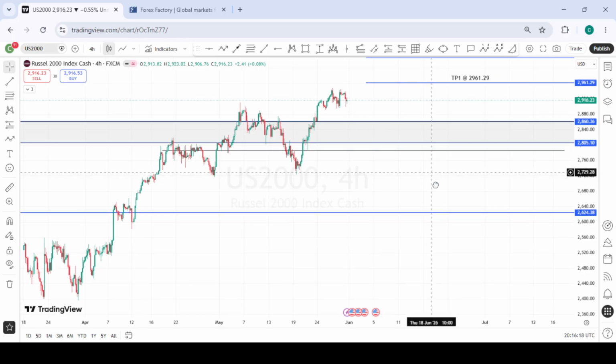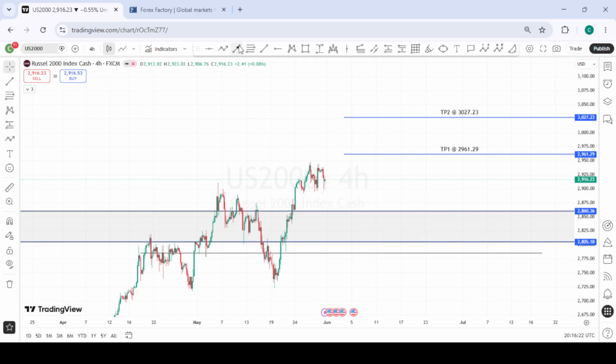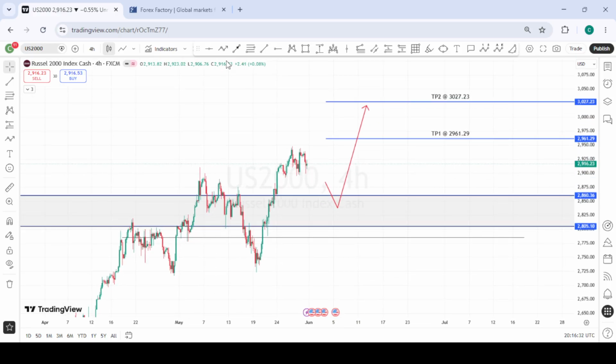This is US 2000 or the Russell 2000. We are very bullish on this index. Going into next week, all we are waiting for is a possible pullback into this area of interest to look for buying opportunities to the upside. So we are very bullish on US 2000. But if we are able to get a daily candle to close below the structure point here, then we might shift bearish on this index. But for now, we are extremely bullish on Russell 2000.